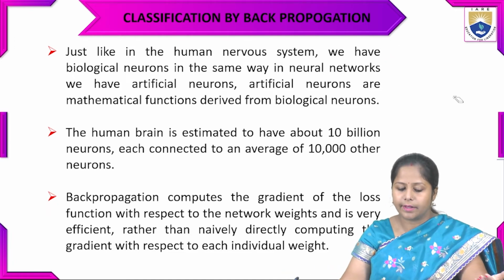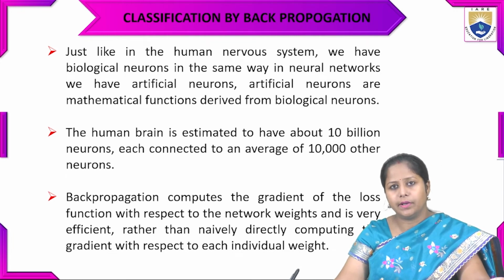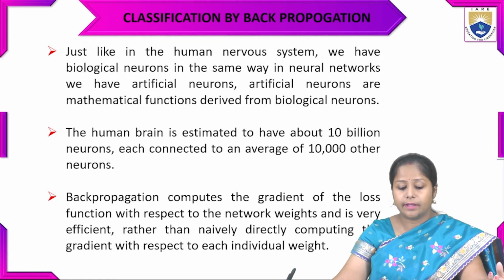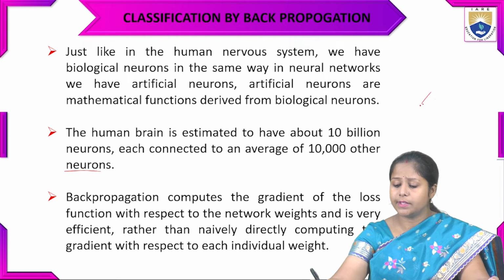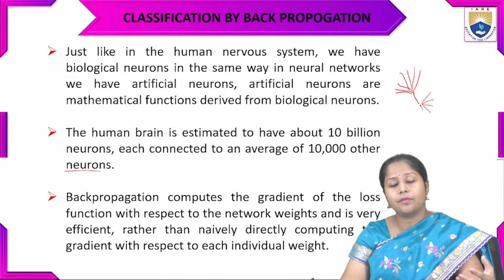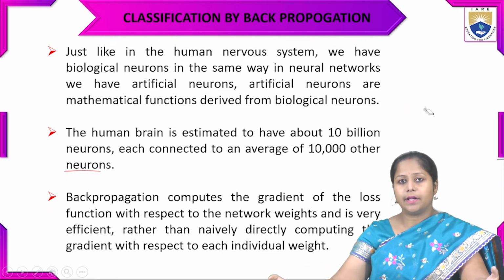The human brain is estimated to have more than 10 billion neurons, and each is connected to an average of 10,000 other neurons. So there are thousands of neurons connected like this in the brain, forming a structure.